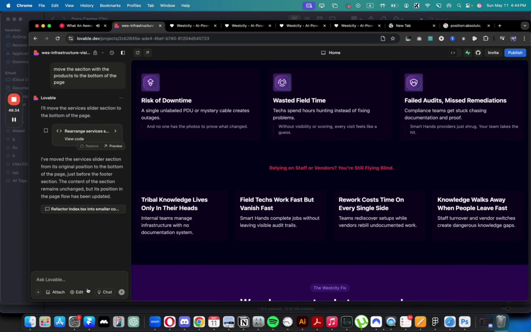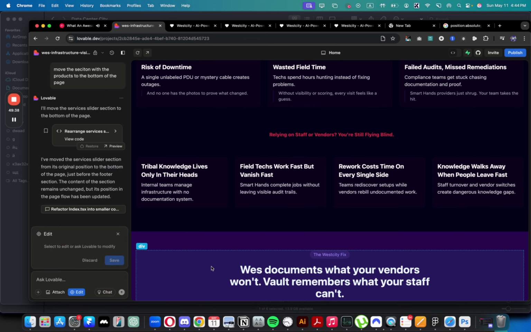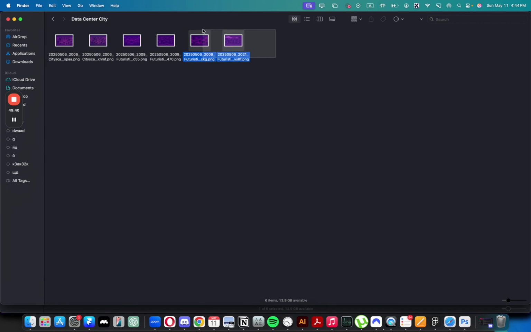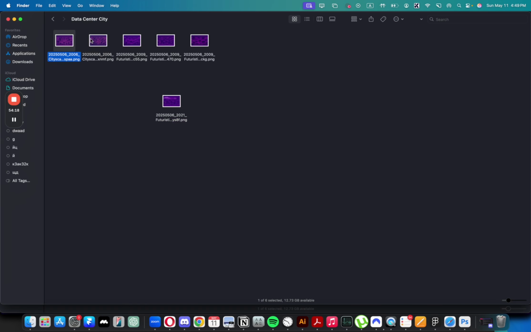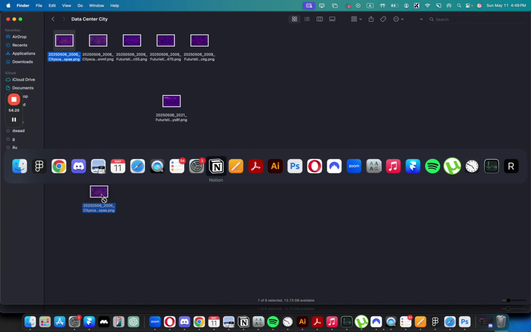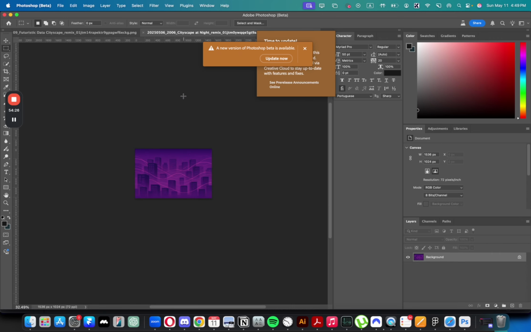So right now, it's added this section to the bottom of the page, which is great. And the other idea that I have is to make it more interesting. We can add some nice backgrounds like this to the page. Yeah, so what I will do is open this image in Photoshop and then do a few different things with it. I will show you what I would usually do and how I would edit this image.